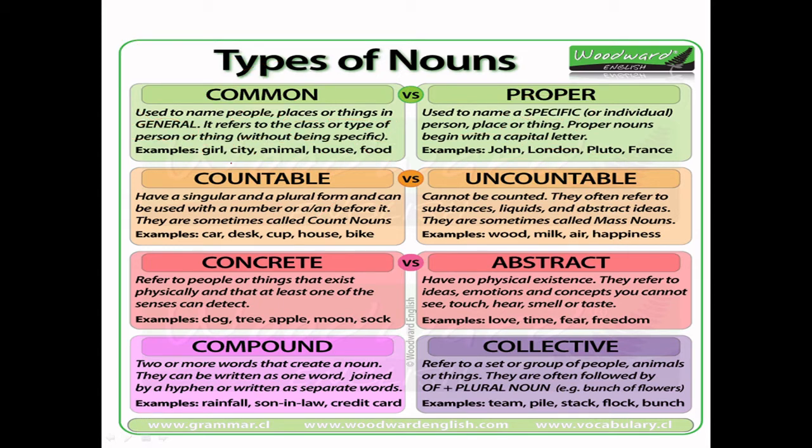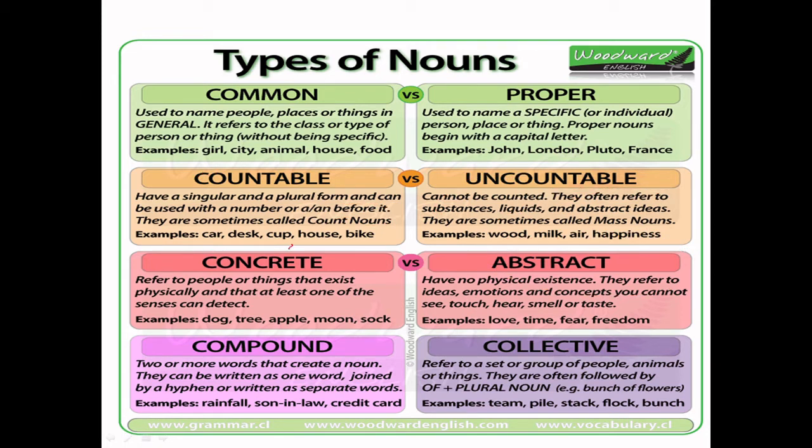Now I talk about countable nouns. What are countable nouns? They have a singular and a plural form and can be used with a number before them. They are also called count nouns. For example, car, desk, cup, house. You can count them, right? And uncountable nouns cannot be counted. For example, wood, milk, air, rice, sugar. You cannot count these things, so they are called uncountable nouns. Correct?